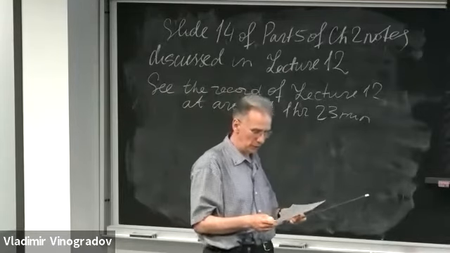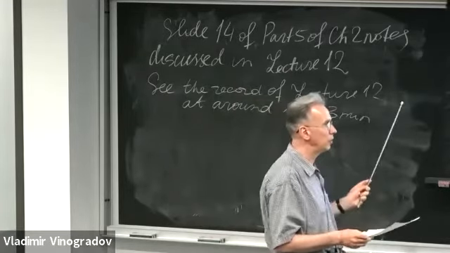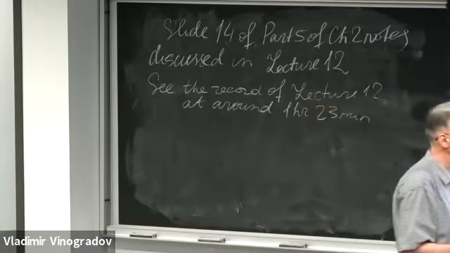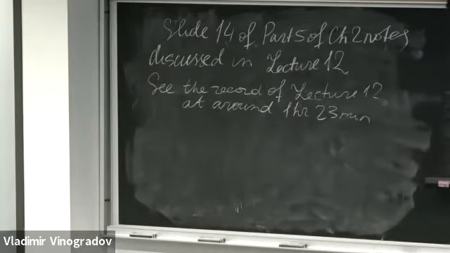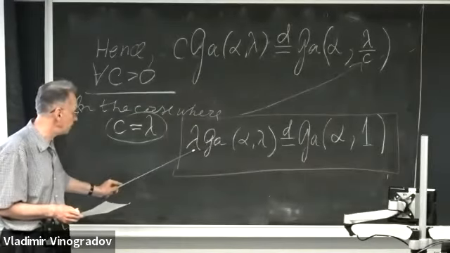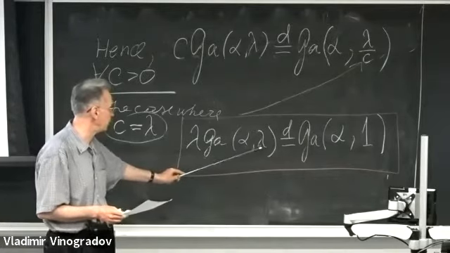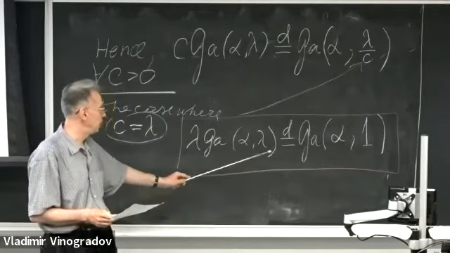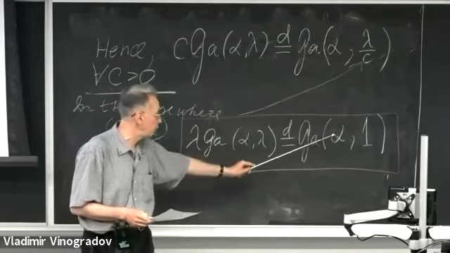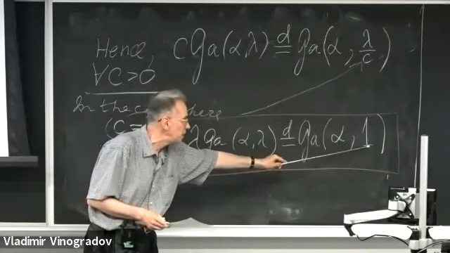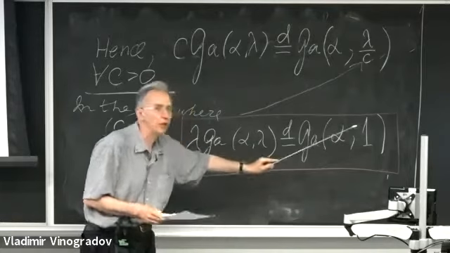And there was a slip in the chalk at that lecture. This is actually how the formula should look. I multiply the gamma variable by lambda, which is the same constant as the intensity. So the result of such scaling is a gamma variable with the same shape alpha and new intensity parameter lambda equal to 1.